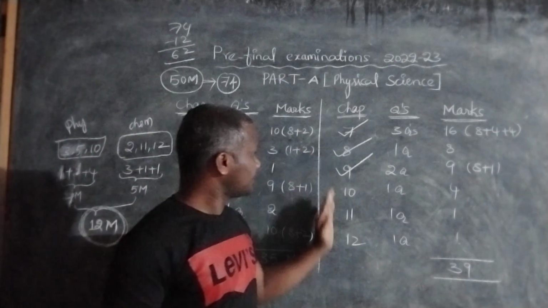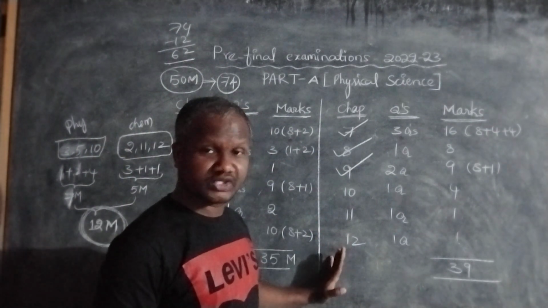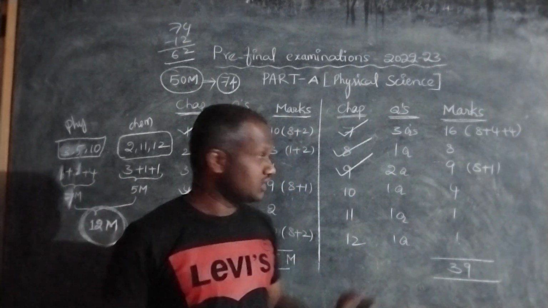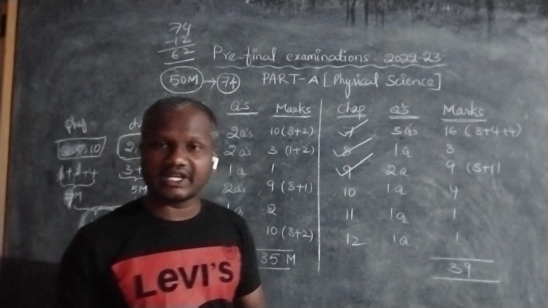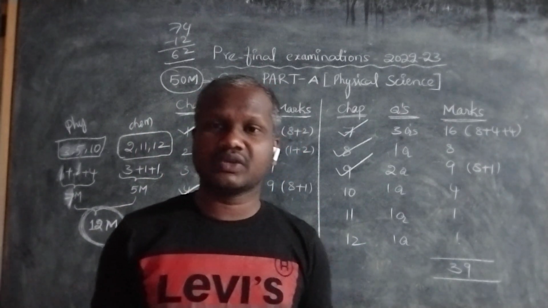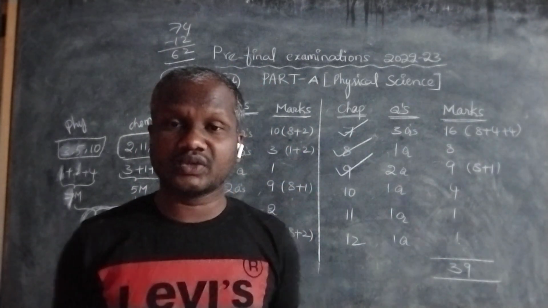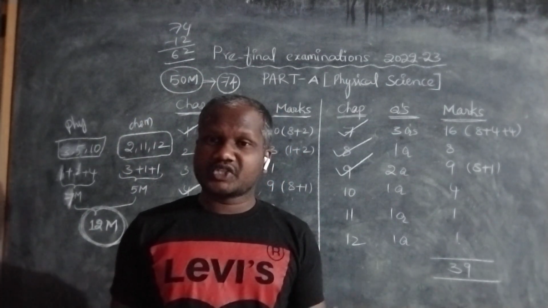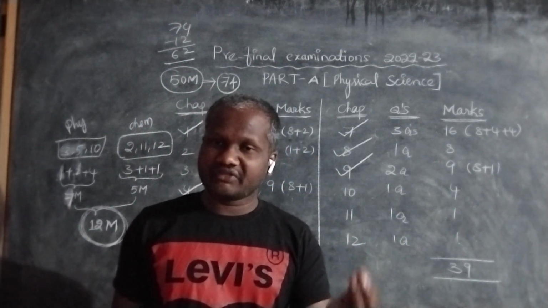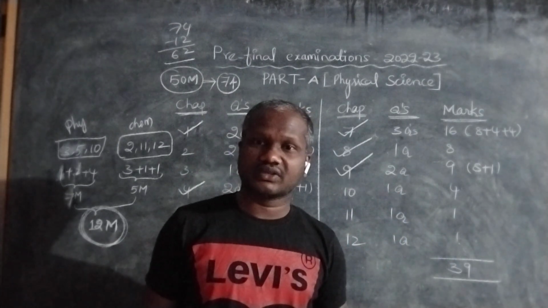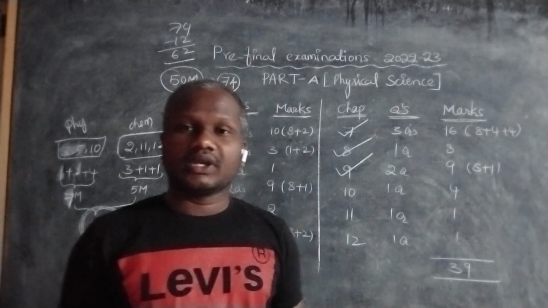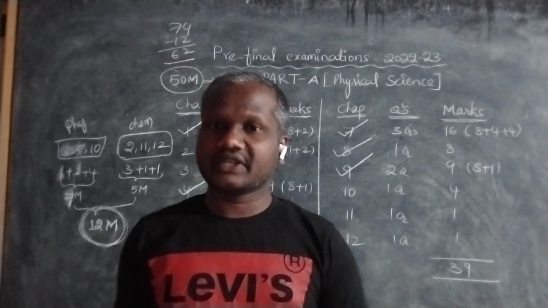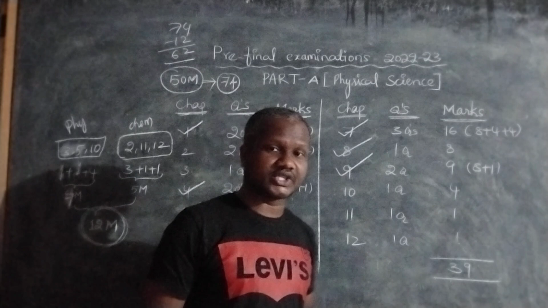And on this side, from 7 to 12, if we consider chapter number 10, that is chemical bonding. In this chapter very important questions are there, like explain the formation of N2 molecule, explain the formation of O2 molecule, what is hybridization, explain the formation of BeCl2 and BF3 with the help of the hybridization concept. And we have valence shell electron pair repulsion theory and valence bond theory. In that way we have so many important questions.